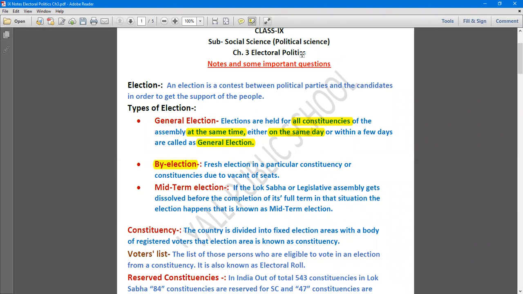Suppose a few seats have become vacant due to resignation, retirement or some other unavoidable circumstances. Then elections are conducted specifically for only the vacant seats. This kind of election is known as by-election.